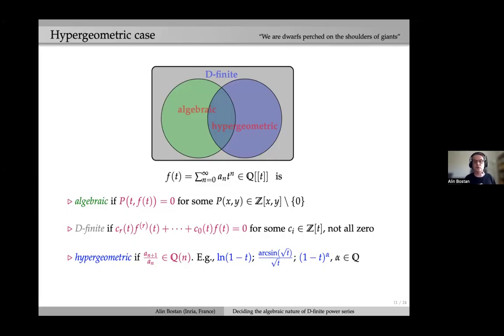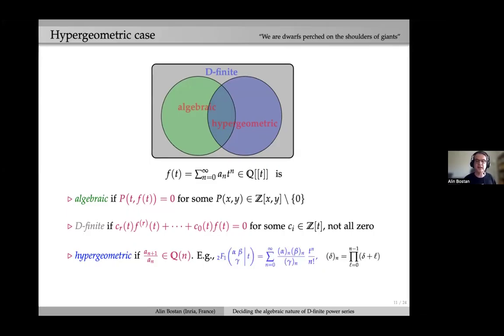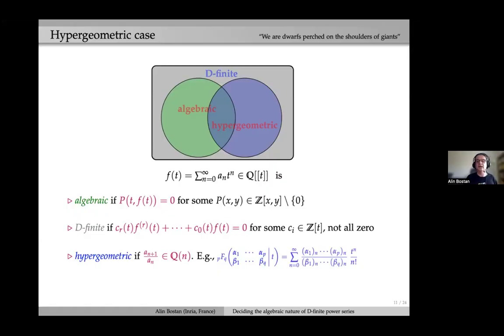And more generally, all these three examples are generalized by what's called the Gauss hypergeometric function 2F1, with parameters alpha, beta, and gamma defined like this in terms of Pochhammer symbols, or rising factorials. And there is a larger class called the generalized hypergeometric functions, defined like this, with p parameters on top, alpha 1 to alpha p, and q parameters on the bottom.